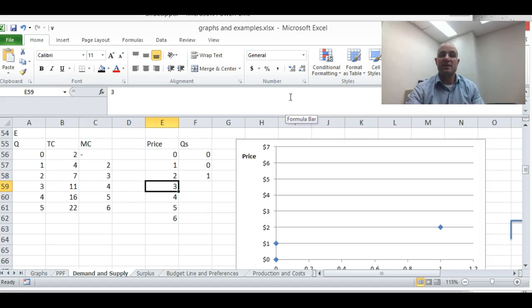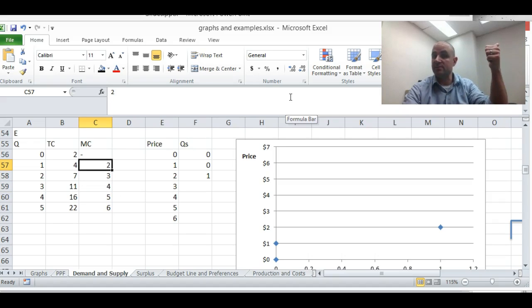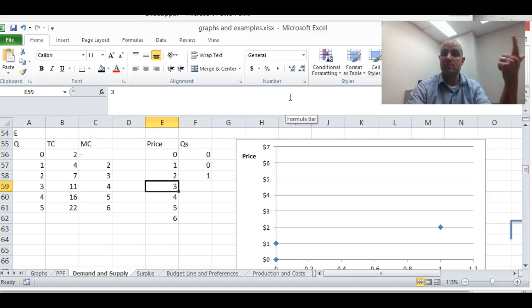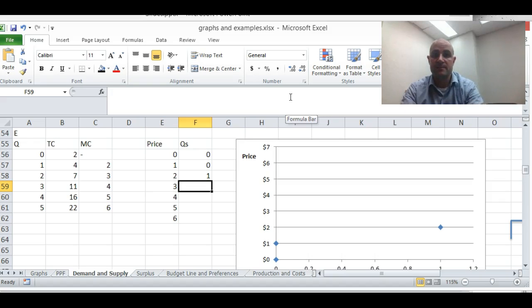Now, when we go to the price being $3, at $3, it's worth making the first because it only costs $2, and it's also worth making the second. Not the third though, because the third one costs $4. They would only make 3, and so they would take a loss on that. And so when the price is 3, the quantity supplied is going to be 2.